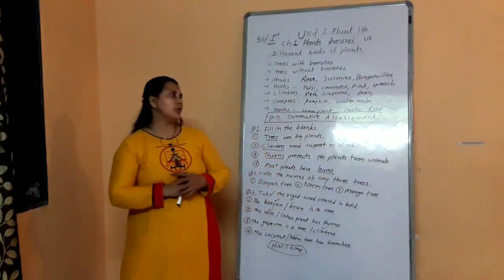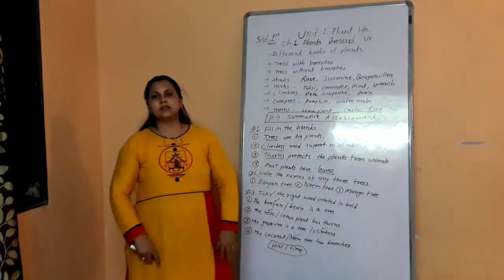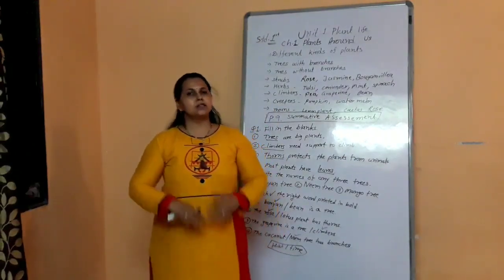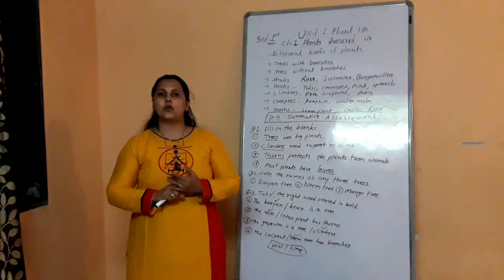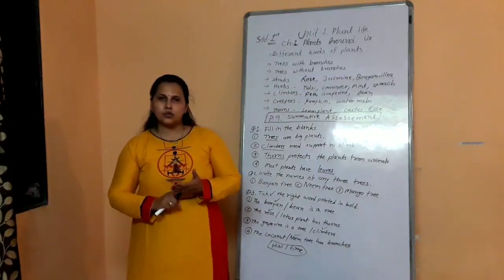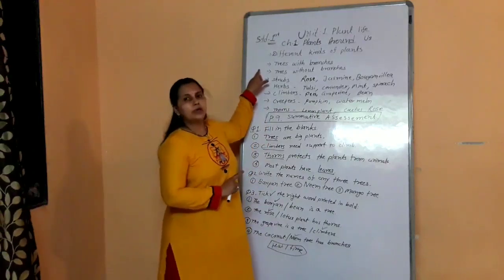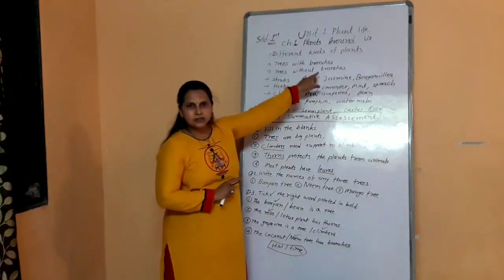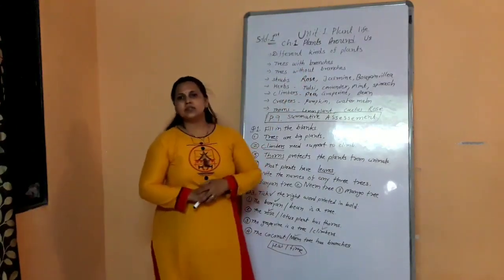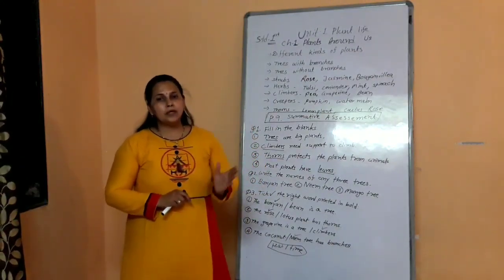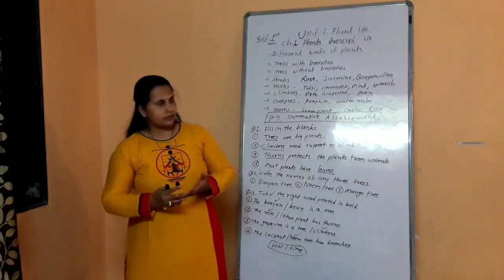First of all, we are going to learn about trees. Trees are very tall and strong plants, and they are very big in size. They have woody, strong bark and branches. They are of different types. Trees with branches. The examples of trees with branches are banyan tree, neem tree, apple tree, mango tree, etc.